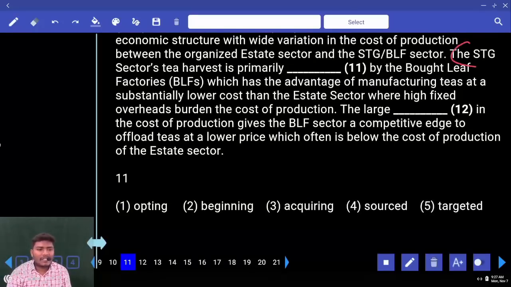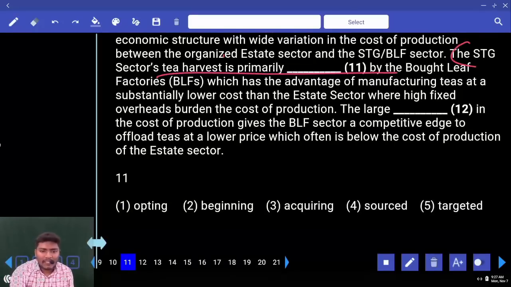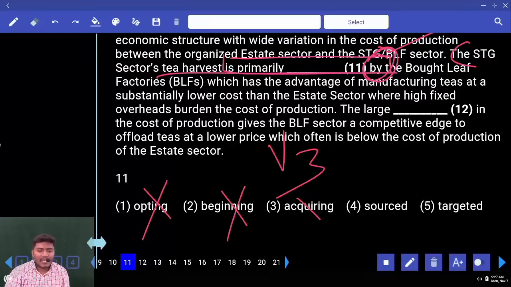The STG sector's tea harvest is primarily dashed by. Now look at this structure very carefully. Is primarily by. What is missing here? Can you tell me? Verb is missing. What type of verb is missing? V3 is missing because it is passive voice. Eliminate ing, eliminate ing, eliminate ing.